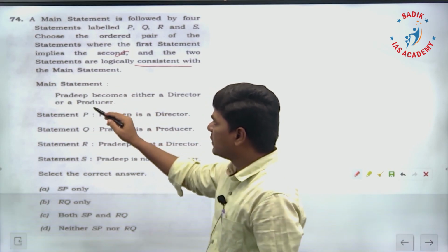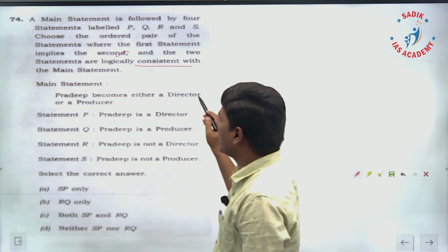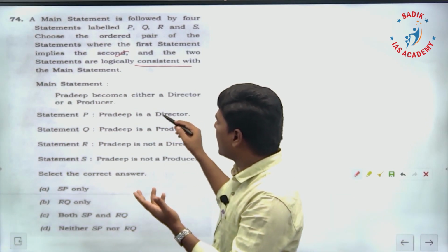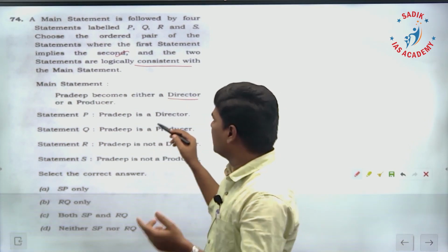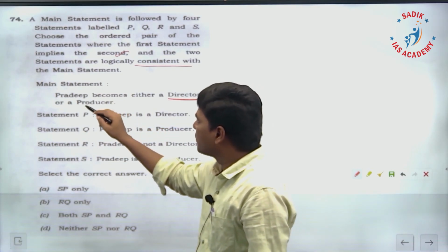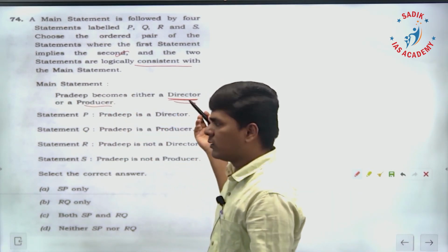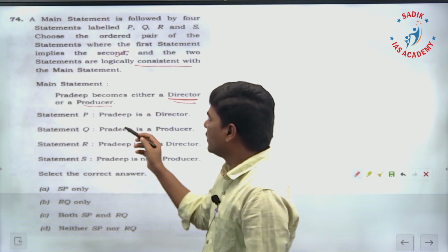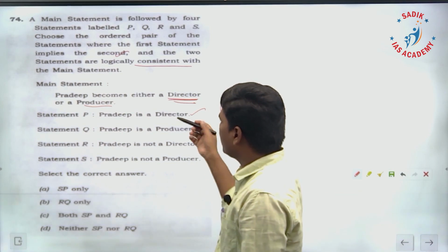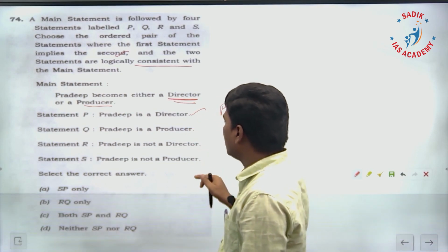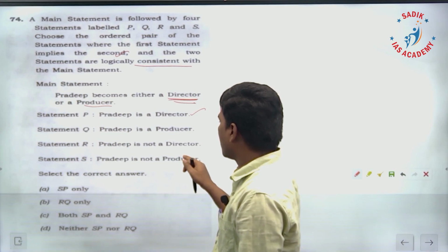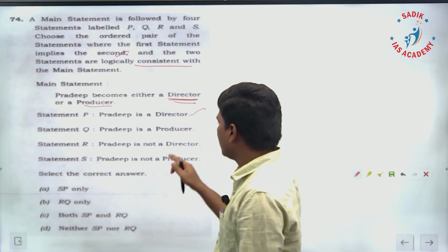What is the main statement here? Pradeep becomes either a director or producer. Only one. If he becomes director, he is not a producer. If he becomes a producer, not a director. Statement P: Pradeep is a director. If he becomes director, he is not a producer.